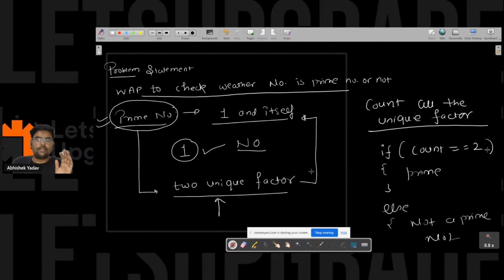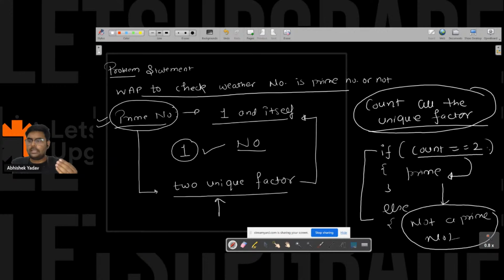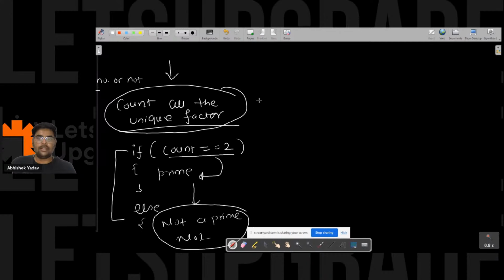So first we saw the definition of a prime number, then we concluded that in order to check whether the number is a prime number or not, I have to count all the unique factors, and then take a decision: if the count is equal to 2, I print that the number is a prime number, else I print that the number is not a prime number, right everyone? Yes or no? So now somehow I have to count all the unique factors, right everyone?